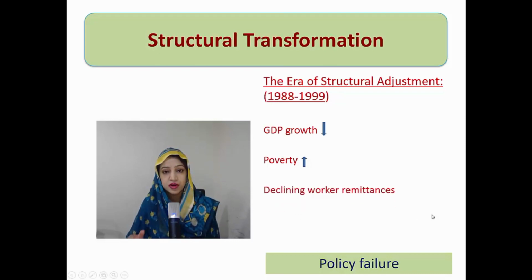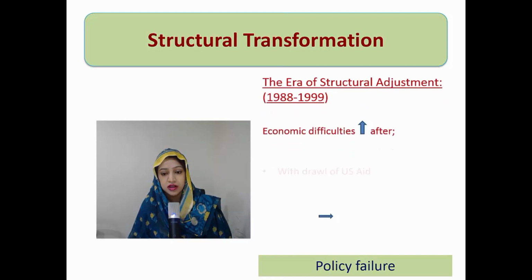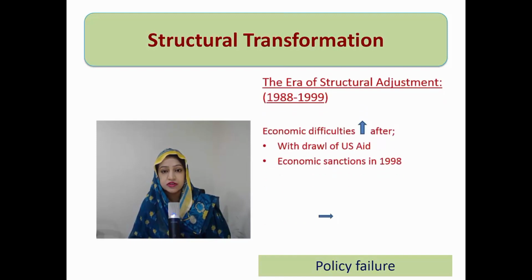Worker remittances declined due to the poor economic performance of the country and the worsened law and order situation. There was corruption in governance, so worker remittances also declined, and external debt, which I quoted, tripled in this time period. We had taken help from foreign aid. Economic difficulties increased further.